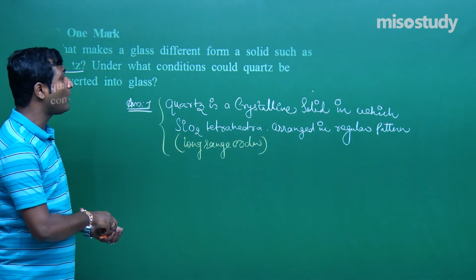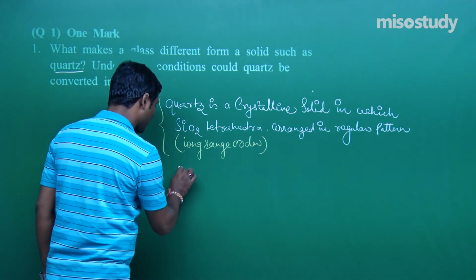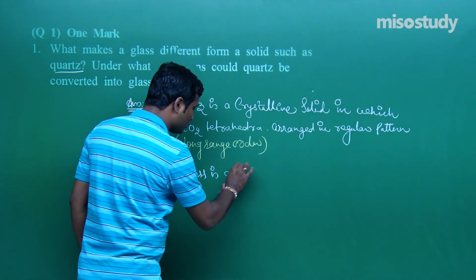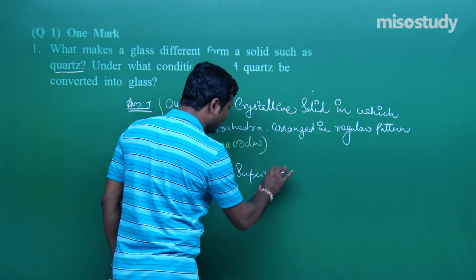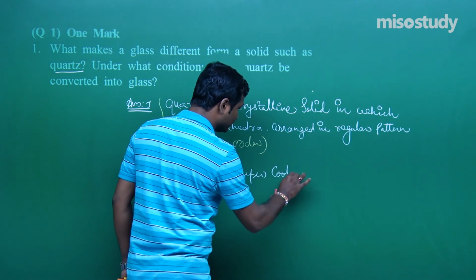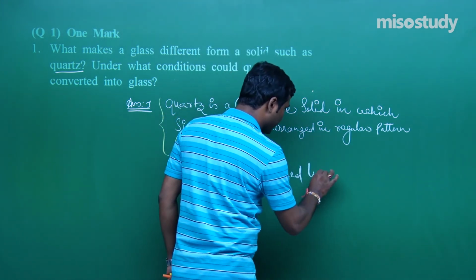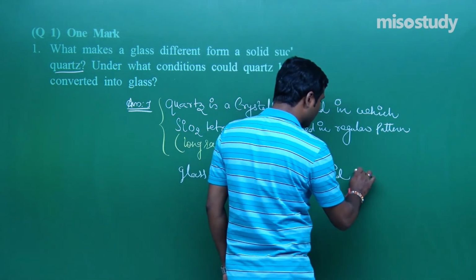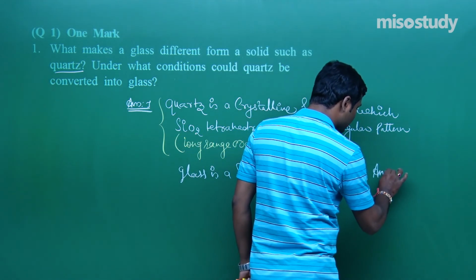But if I talk about glass, glass is a super cooled liquid, or you can say an amorphous solid.